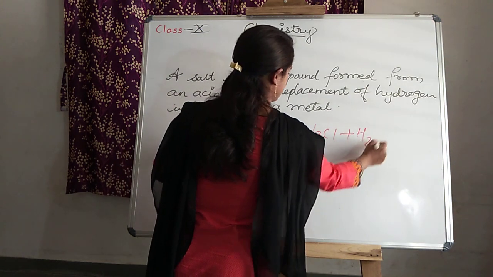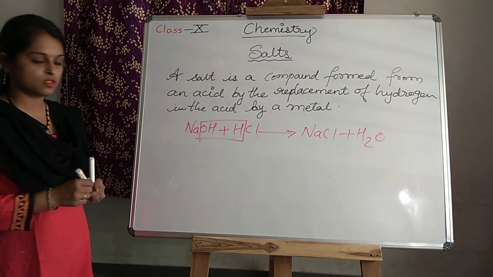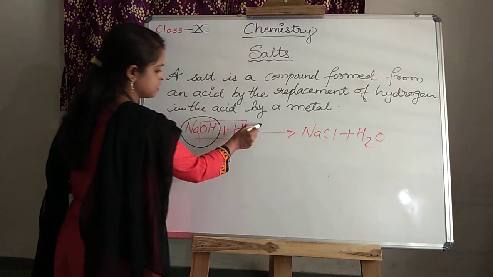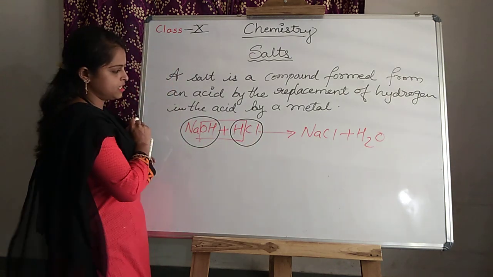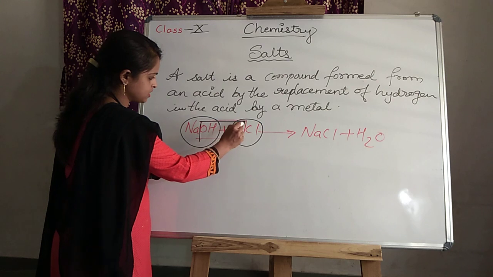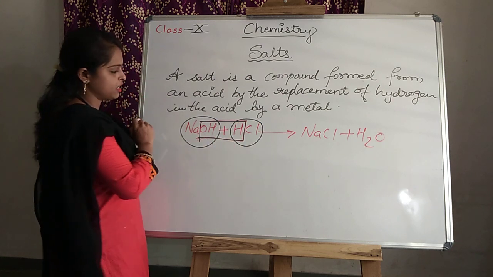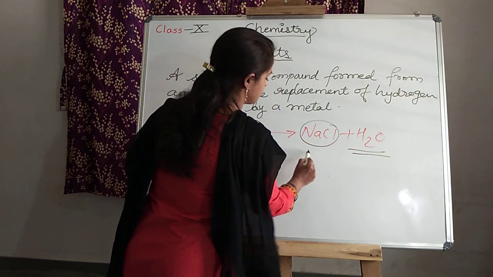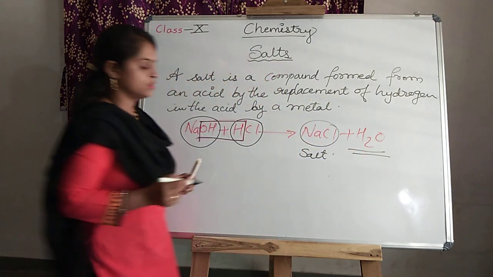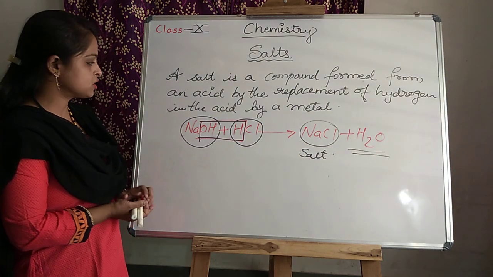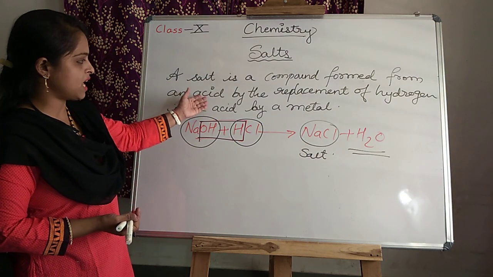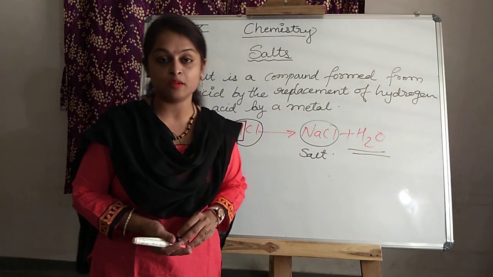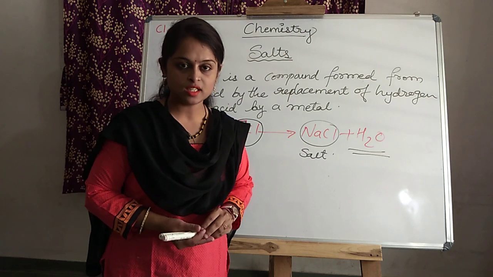NaCl plus H2O. Clear? This is sodium hydroxide, strong base, and strong acid HCl. When the hydroxide ion and hydrogen ion combine, they form a water molecule, and the product we got is salt. Is it clear? So this salt is nothing but the part of the acid which is formed by the replacement of hydrogen of the acid by a metal. Clear?